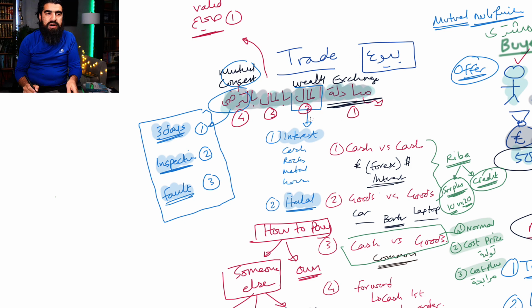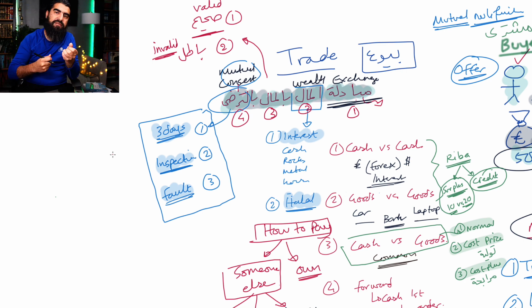However, if any part of these 4 is missing, right, any part is missing, you call it a batil trade. Right? A batil, which means an invalid trade. So let's say you went to the shops and you gave a bottle of wine in exchange for a mobile phone. That would not be allowed. That is an invalid trade because there's a haram thing involved. So the criteria of the definition is not fulfilled. So you call this batil. It does not happen. It's not even a trade.